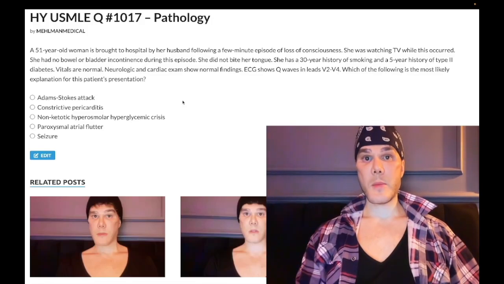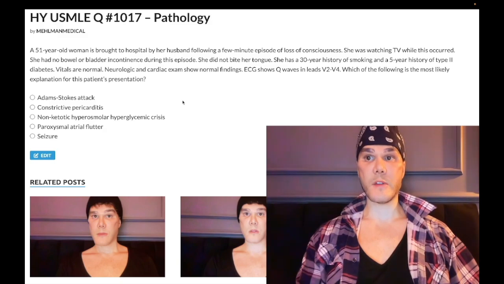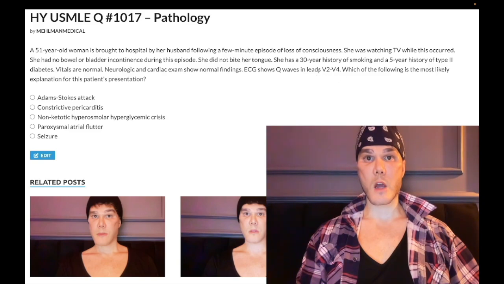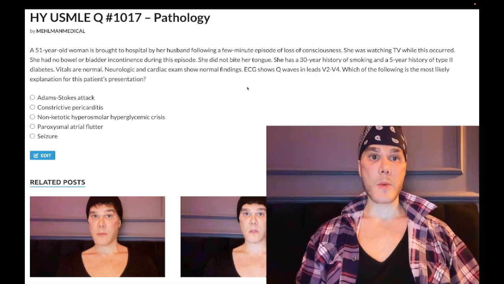51-year-old woman. Few-minute episode of loss of consciousness. She was watching TV while this occurred. No bowel or bladder incontinence. No tongue biting. 30-year history of smoking. 5-year history of type 2 diabetes. Vitals normal. Neurologic and cardiac exams normal. ECG shows Q waves in V2 through V4. I'll talk about this as we move through. Which of the following is the most likely explanation?